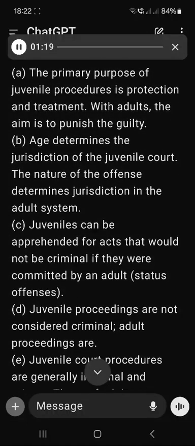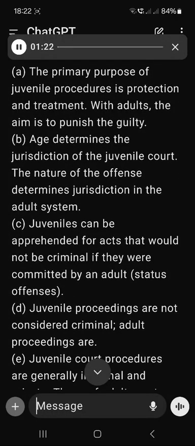2. Differences. A. The primary purpose of juvenile procedures is protection and treatment. With adults, the aim is to punish the guilty. B. Age determines the jurisdiction of the juvenile court. The nature of the offense determines jurisdiction in the adult system.